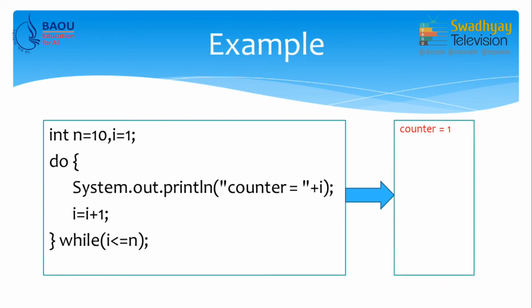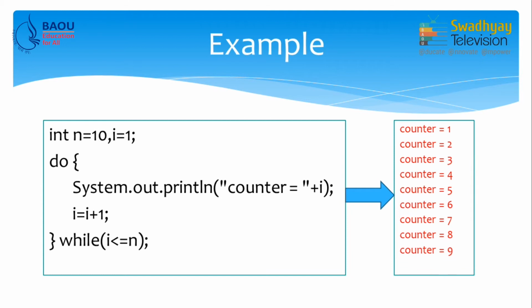So, it will print counter equal to 1. Now, I is incremented by 1. So, I becomes 2, but 2 is still less than or equal to 10. So, condition is true. So, again loop will be executed and it prints counter is equal to 2. Now, this will continue until the counter, or I, becomes 10. So, once it displays counter is equal to 10, I becomes 11 and the condition written inside while becomes false and loop is terminated. So, this is how do while loop works.